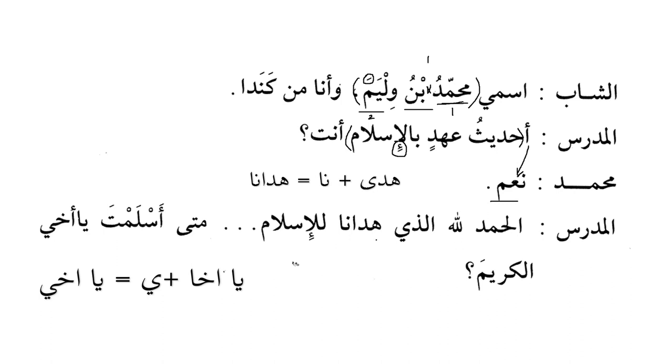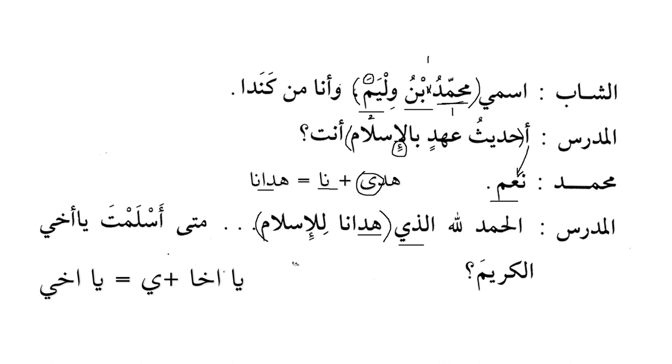So we know again over here this is hada yahdi, so it ends with alif maqsura. And whenever we have the attached pronoun, then it changes into regular alif. So it has become hadana lil islami. Alhamdulillah. Praise be to Allah. Alladhi, the one who. And after alladhi, we have either a verbal sentence or a nominal sentence. Here we have a verbal sentence. Hadana, who guided us, lil islami, to Islam.